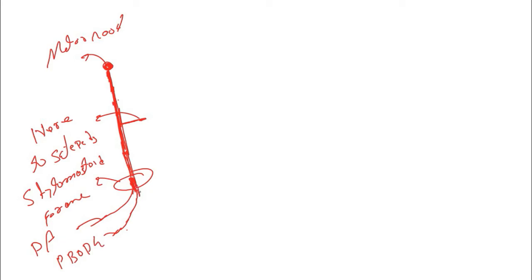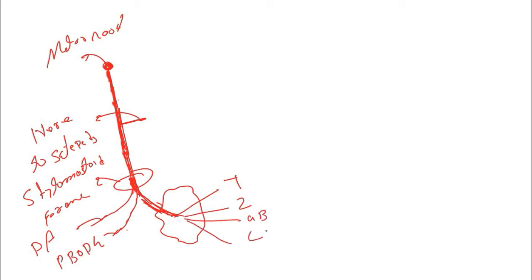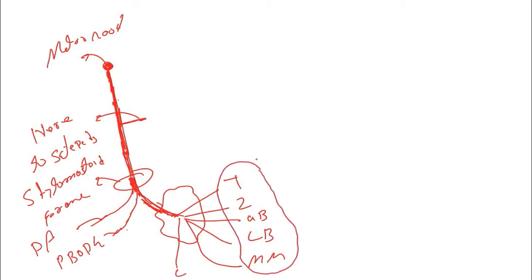After that, this root will go into the parotid gland. In the gland itself, it will divide into branches: the temporal, zygomatic, upper buccal, lower buccal, marginal mandibular, and the cervical. These branches will innervate the facial muscles. I hope when you read about the parotid gland, you will know that these branches innervate the facial muscles.